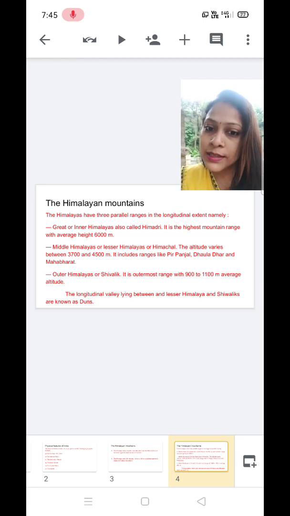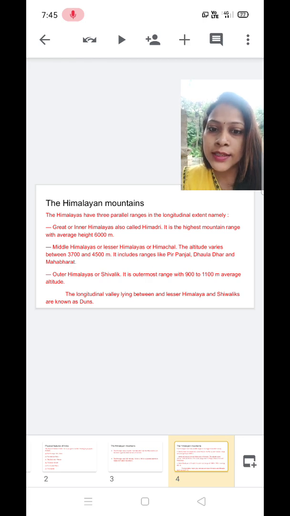Their altitude ranges from 3,700 meter to 4,500 meter, and they include ranges like Pir Panjal, Dhauladhar and Mahabharata. These are some of the mountain ranges found in the Middle Himalayas.